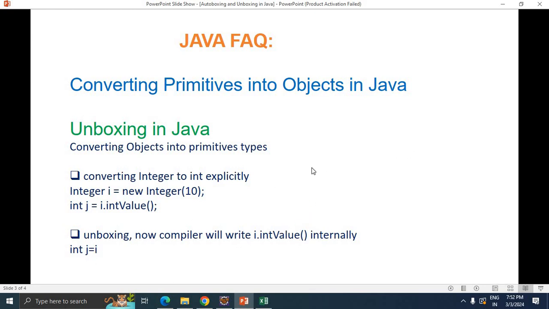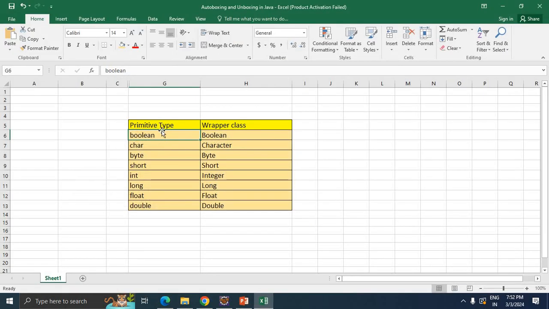Let's check the different wrapper classes. This is the primitive type, boolean, and the corresponding wrapper class is Boolean. char, Character; byte, Byte; short, Short; int, Integer; long, Long; float, Float; double, Double. Except for boolean, where only the capital letter is different, and int and char, the names are the same. These are the different primitive types and their corresponding wrapper classes.